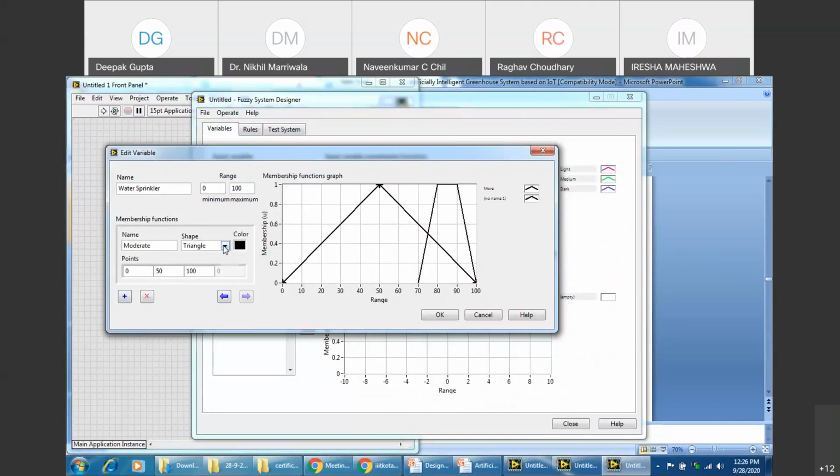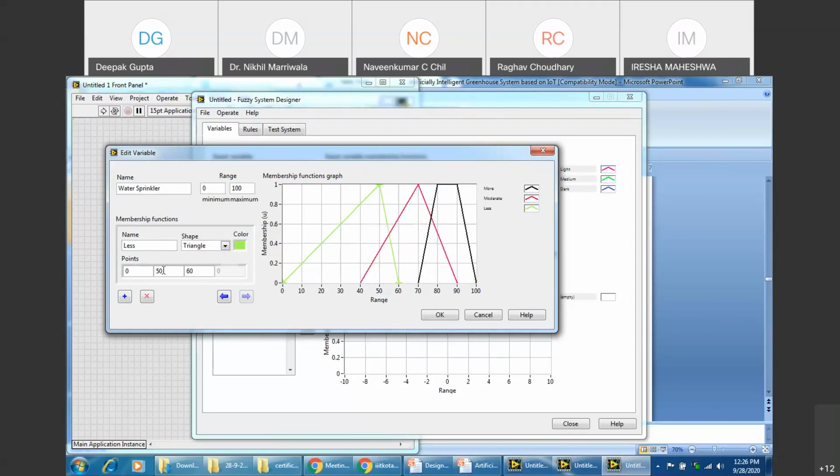Moderate, a triangular function, change the color. I start with 90, 50, 60, or say you can use 40. I can change this to 70 also so that it looks much better. Moderate, then add another one, less, say 60 is the start.